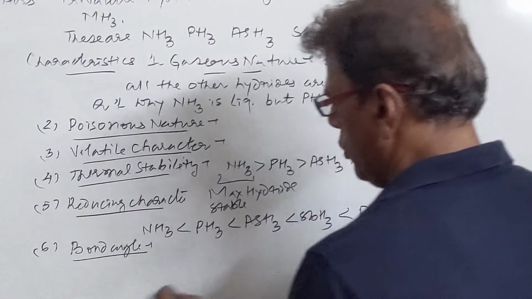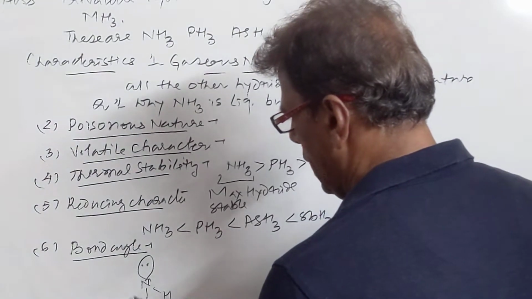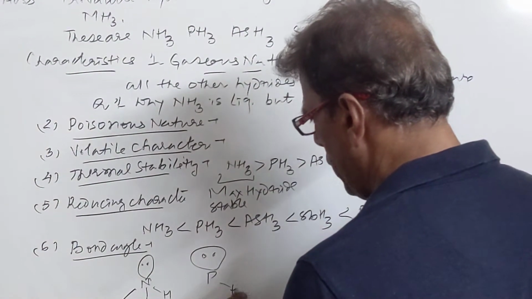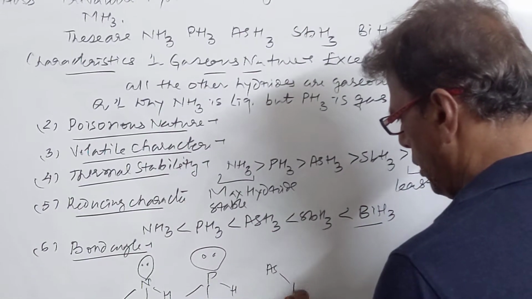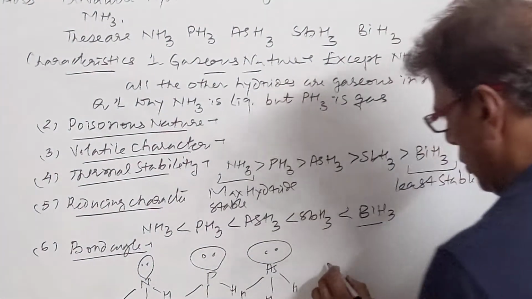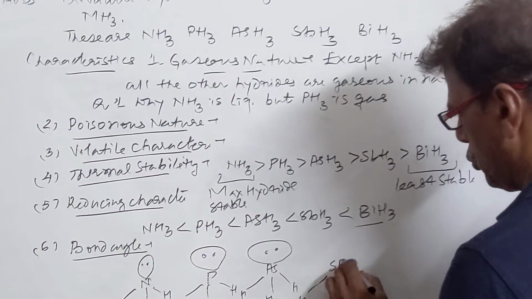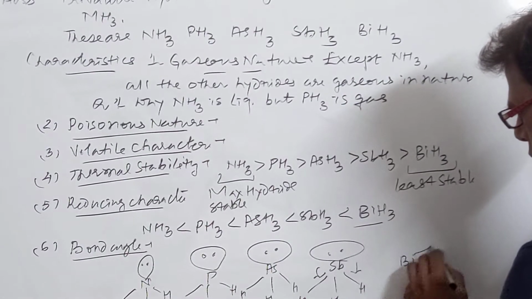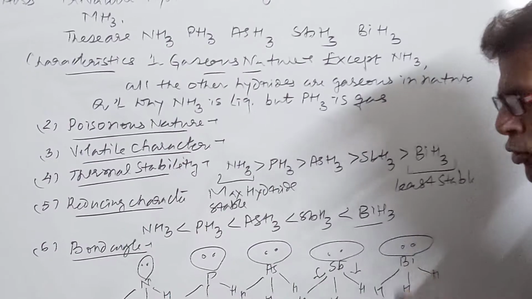Then we have bond angle. When we move from ammonia to bismuthine, the bond angle decreases because of the increased lone pair bond pair repulsion. As we move from nitrogen to arsenic and arsenic to bismuth, we find that the lone pair goes on expanding. Due to the increase in size of the central atom, the lone pair extends and it pushes the bond pairs nearer to each other.